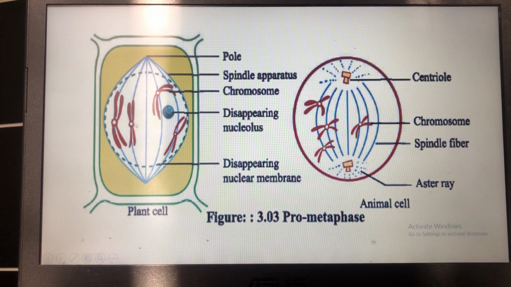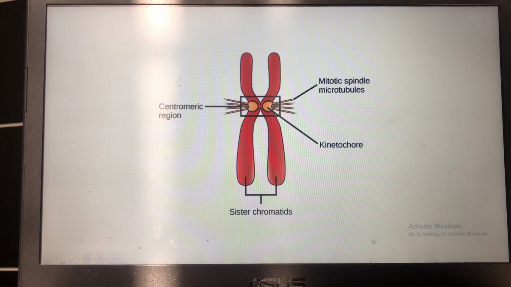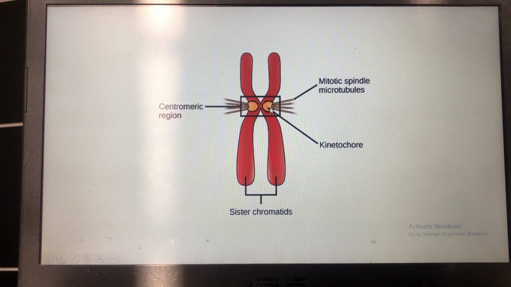Later, the chromosomes start to get attached with these fibers. They actually get attached in the centromeric region, that means where the centromere is present. A figure will explain it better. So this is the figure of a chromosome during a division. These are the two sister chromatids. This is the centromeric region. Here in the centromeric region there is a protein fiber called kinetochore. This is where the mitotic spindle microtubules, that means the spindle fibers, get attached with the chromosome.